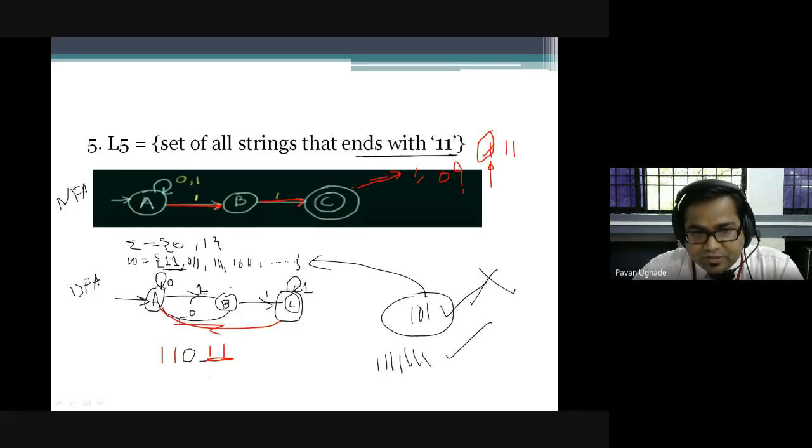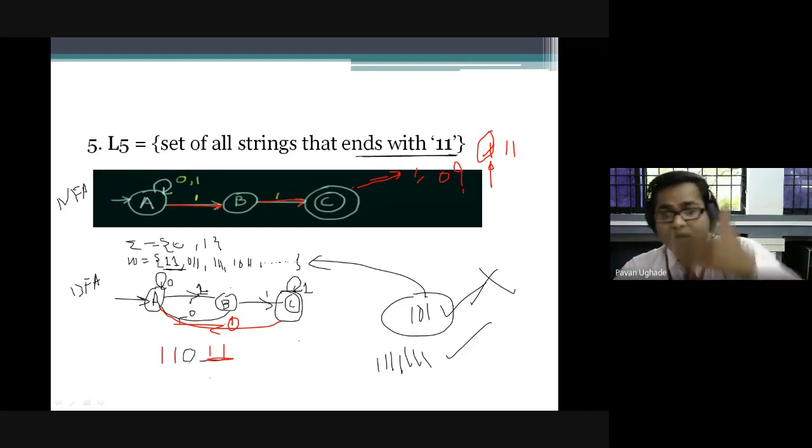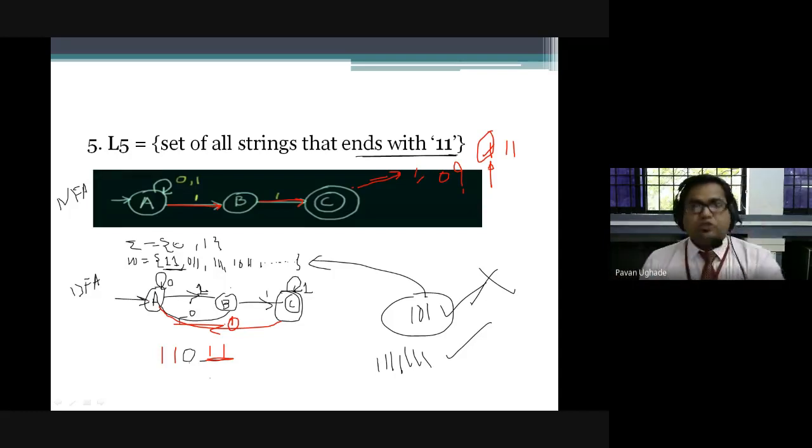There is a 1 1. Once you reach A, there is a transition of 1 1 which reaches the final state. So here I will give the transition of 0. So this is C over 0 to A. Now, has C processed all the transitions over all the alphabets? C's transition on 1 is here, on 0 is here. A is also processed on both the alphabets. B is also processed with both alphabets, as well as C. Now this is a DFA.